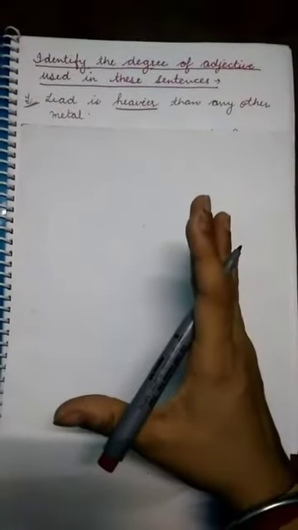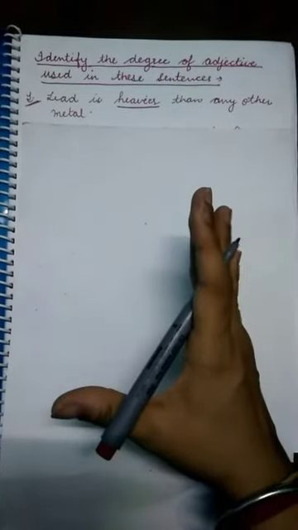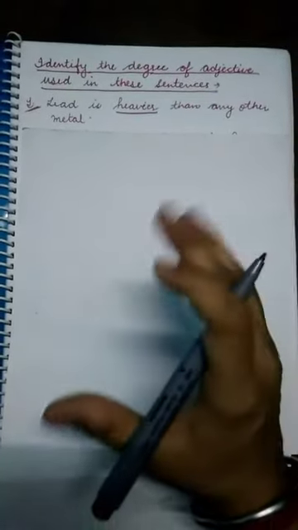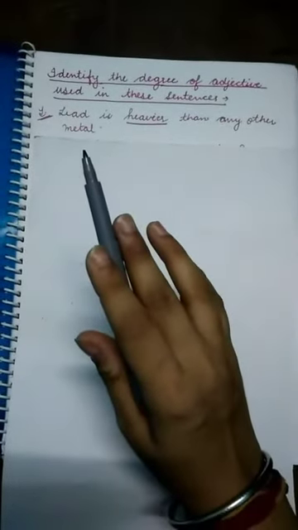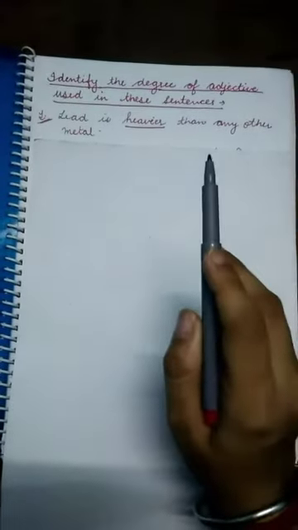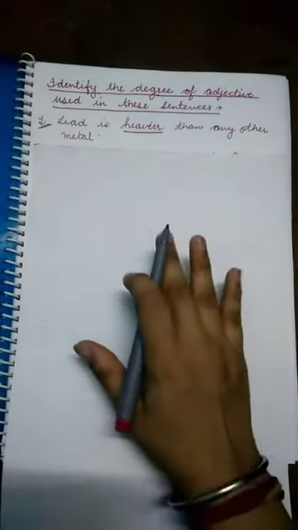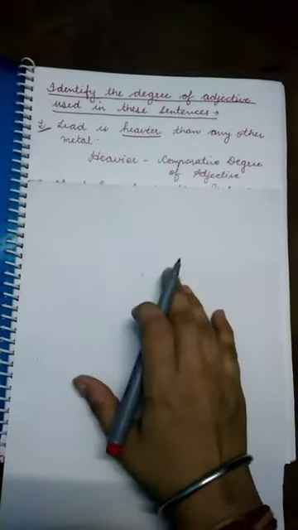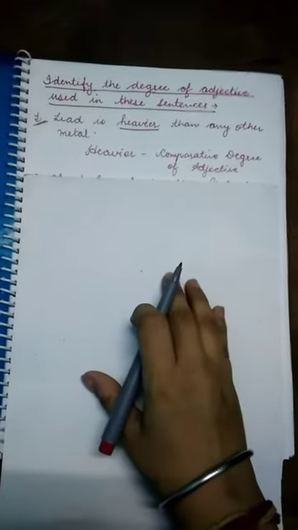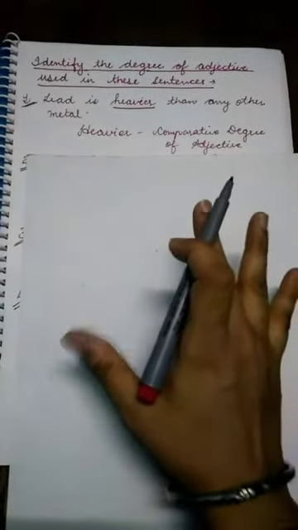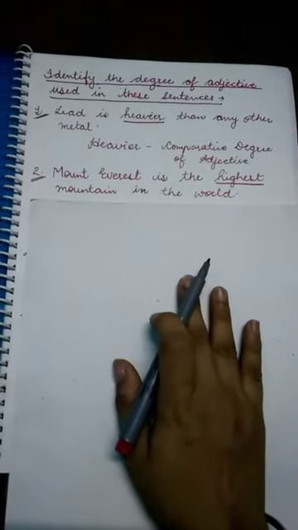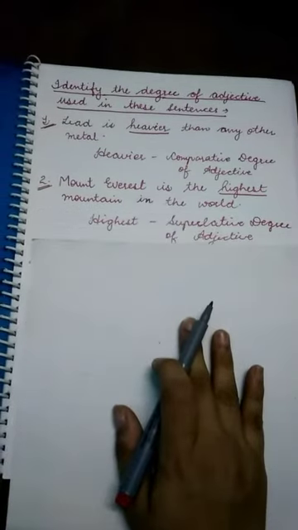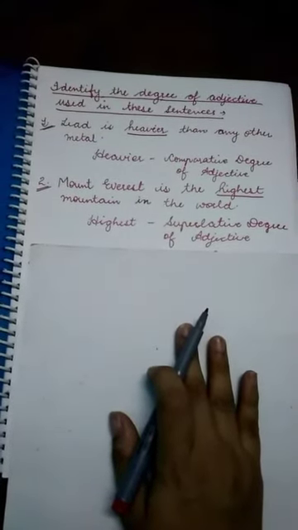Now before ending the video, let's discuss few sentences related to degree of adjectives. Now what you have to do, you have to identify the degree of adjective used in the following sentences. Now sentence number 1 is, lead is heavier than any other metal. Yes, very good. Heavier shows comparative degree of adjective. Now let's move to the sentence number 2. Mount Everest is the highest mountain in the world. Yes, very good. Highest shows superlative degree of adjective.